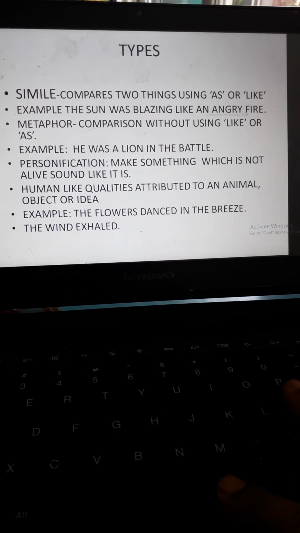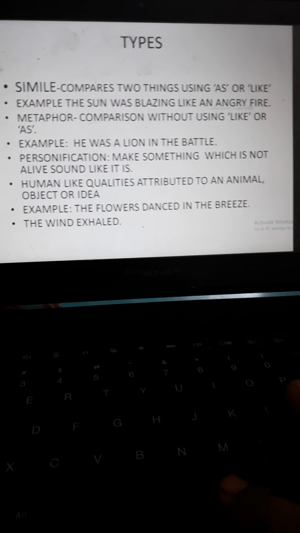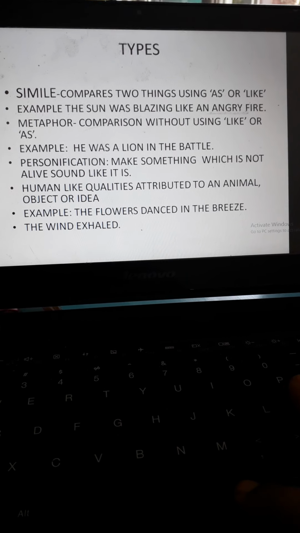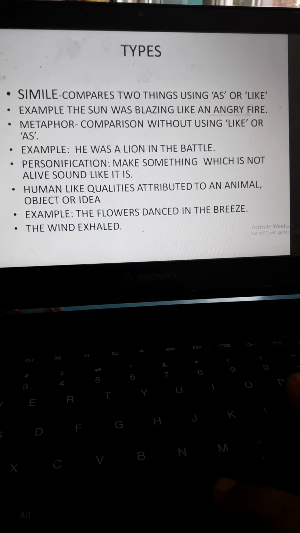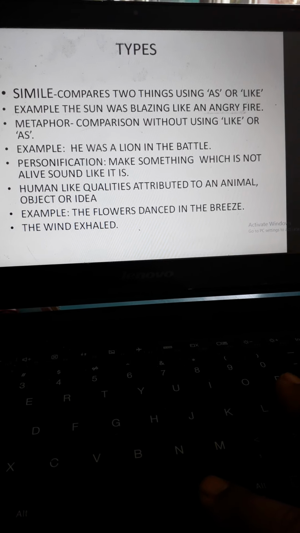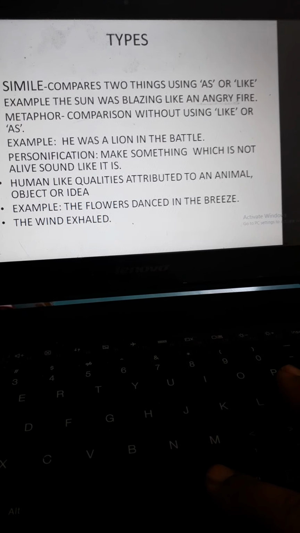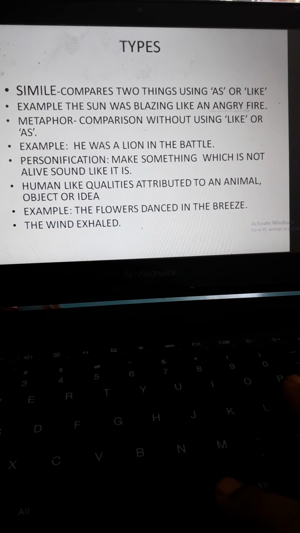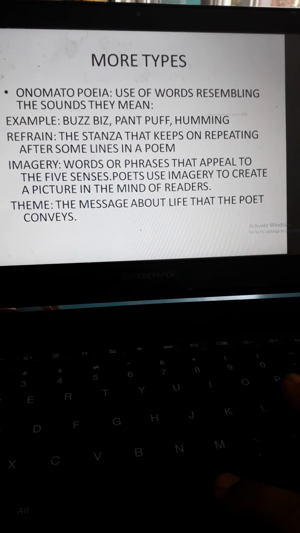Example: the wind exhaled, the flowers danced in the breeze. Got it, children? To put it very simply, personification is when a non-living thing is compared to a living thing.